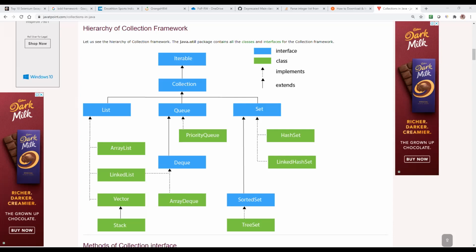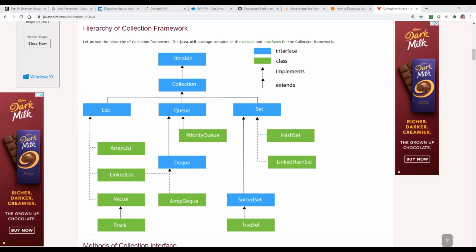At the time of runtime, if you want to add one more element to that array, then it shows an exception, like array index out of bound exception, because the array size cannot be increased or decreased at runtime. We can't edit the array size. Once you initialize the array size, you can't change that size. That is the main drawback of arrays.